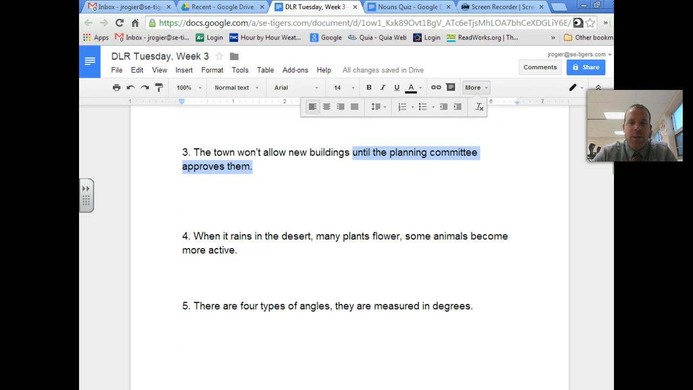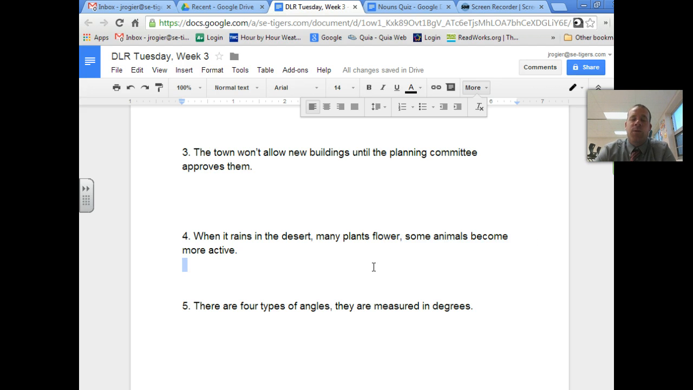Number 4 then, when it rains in the desert, many plants flower, some animals become more active. And what this question asks is to correct the run-on sentence. The way we create run-on sentences is by putting 2 independent clauses that should be full sentences together and kind of running them together. So when it rains in the desert, many plants flower. That's a sentence on its own. Some animals become more active.